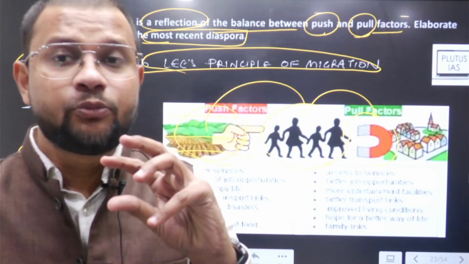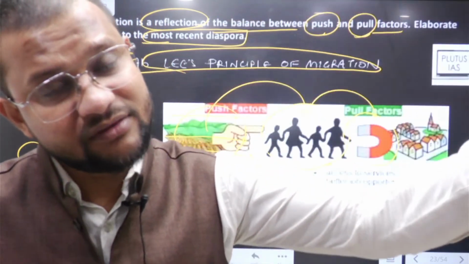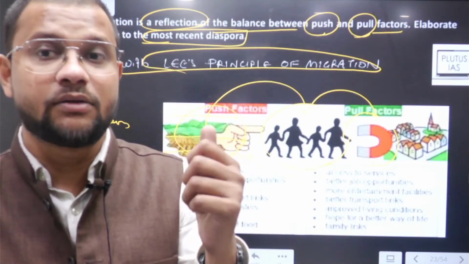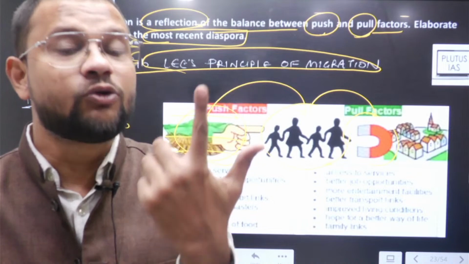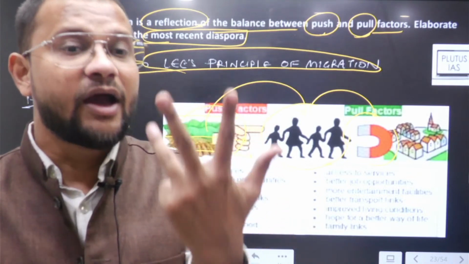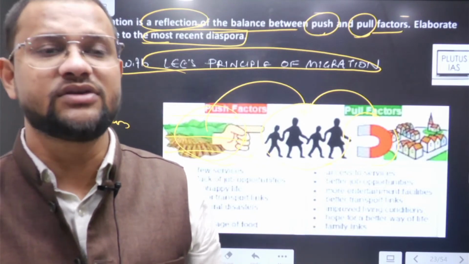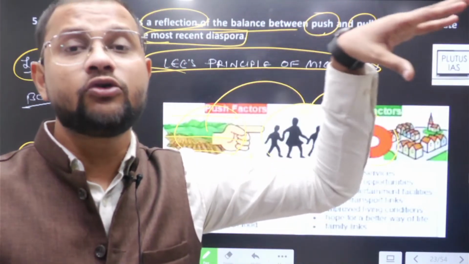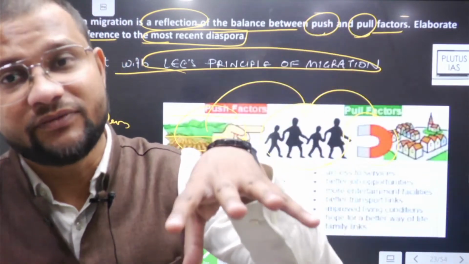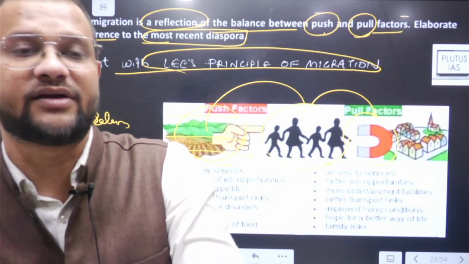So these are all push factors for them, while the pull factors working for them in America are better employment opportunities, easy and flexible visas, good standard of living. Okay, all these attract them, like the pull factors. Yes, just case study ले लो, explain कर दो, you will find how human migration is a reflection of balance between push and pull factors.